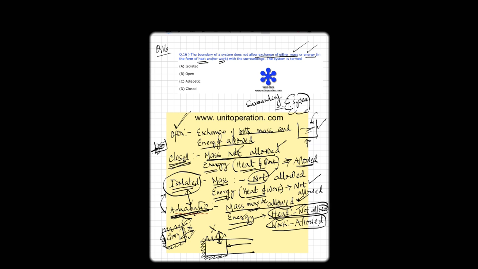In case of an isolated system, the energy both in the form of heat and work not allowed, but in case of an adiabatic system, only energy in the form of heat is not allowed, but work is allowed. So, in this particular case, we see that exchange of mass and energy both in the form of heat and work not allowed. So, what is the correct answer? A is the correct option.